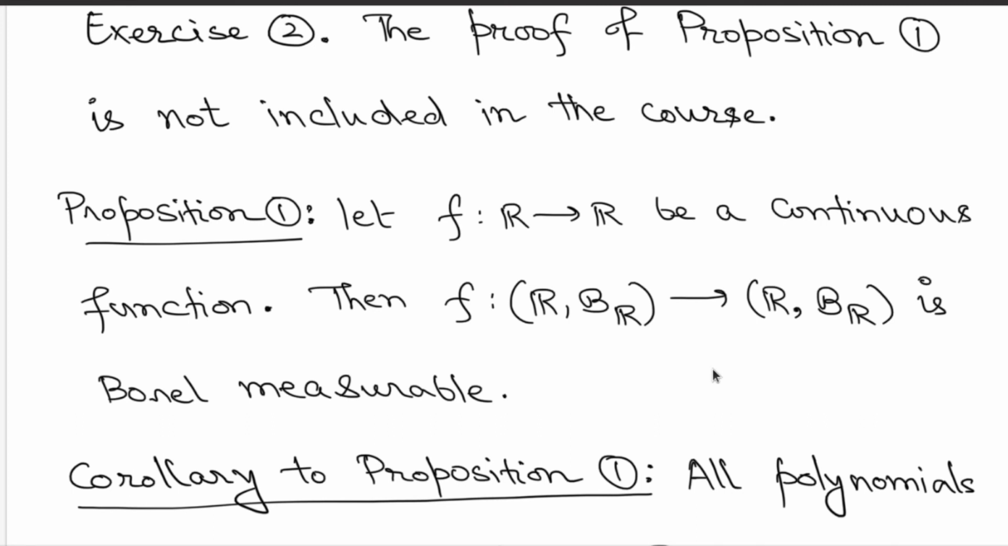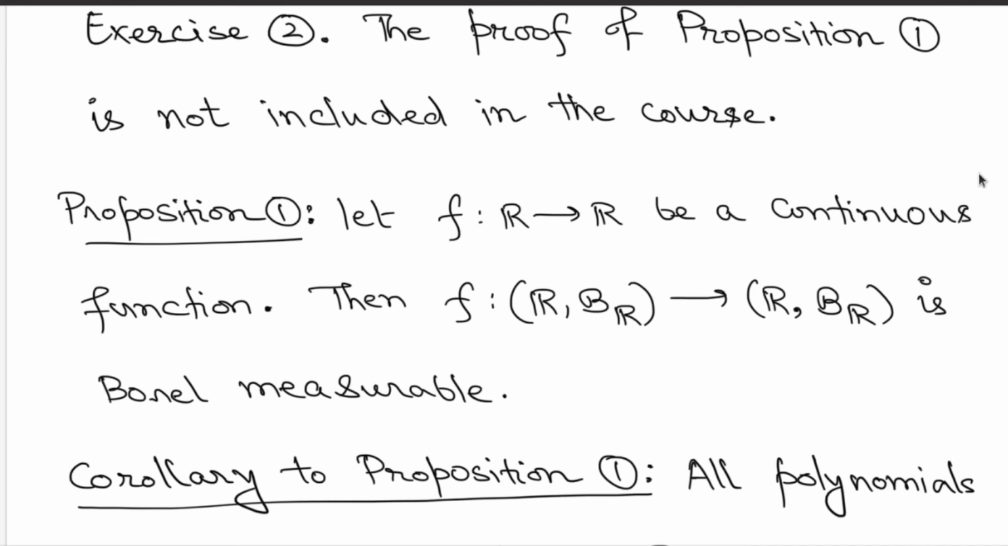Here we are looking at real valued continuous functions on the real line, and we are choosing the Borel sigma fields on both sides, the range and the domain. We are saying that if you take a continuous function, then it's automatically Borel measurable. That's the statement of the proposition. But since this requires the principle of good sets, which we have skipped earlier, we are not going to discuss the proof. We are going to assume this as a fact and use it.